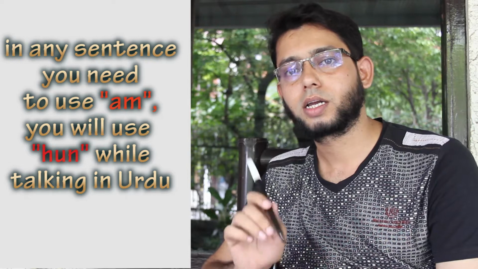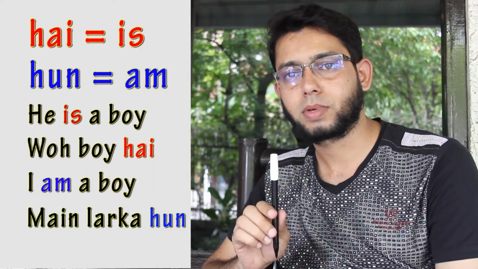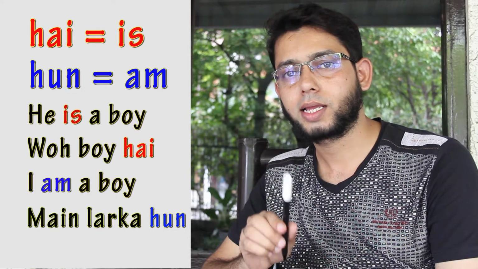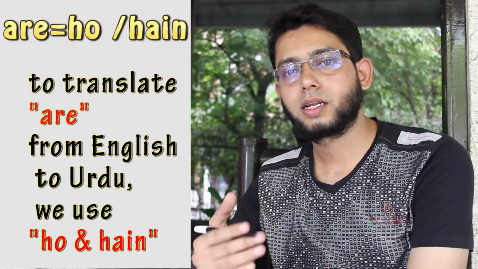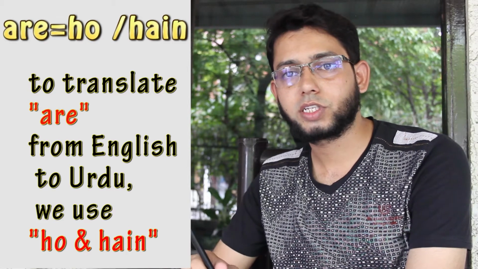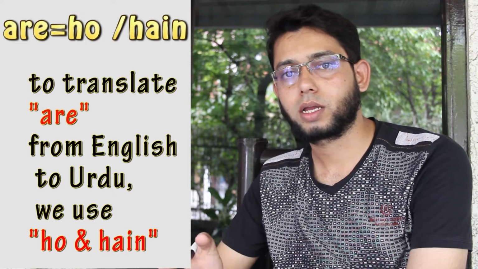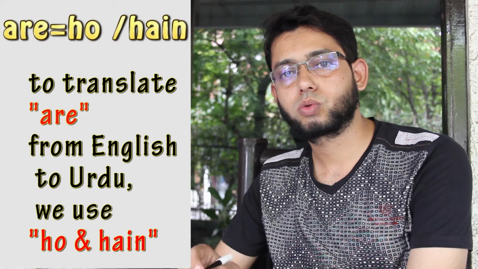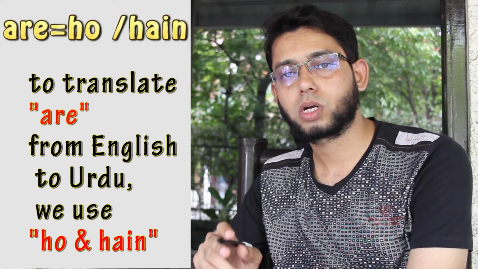Is it clear? है is used for is, hoon is used for am. He is a boy. वो लड़का है. I am a boy. मैं लड़का हूँ. Okay, so move to next. Let's talk about हैं और हो. In English language we use are. You are a boy, they are a boy. In Urdu language when we need to translate are from English to Urdu we use हैं और हो.